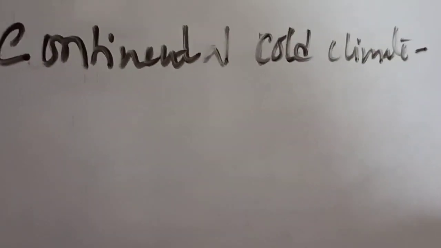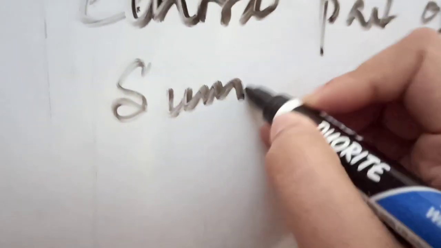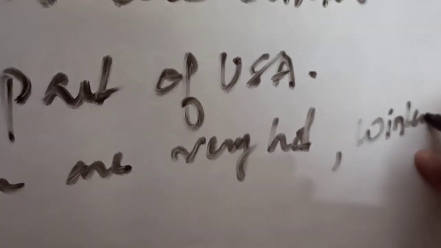The next one is the continental cold type of climate. We get this type of climate in the central part of USA. Over here summers are very hot and winters are very cold.